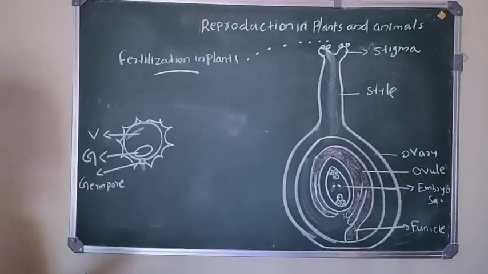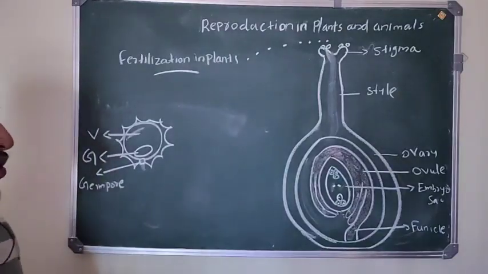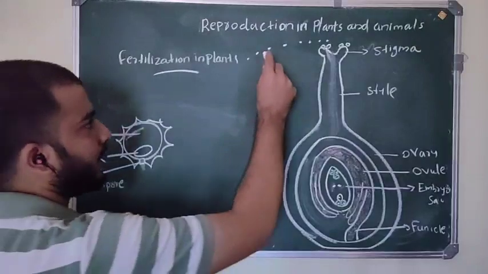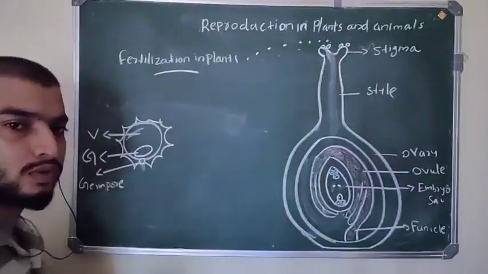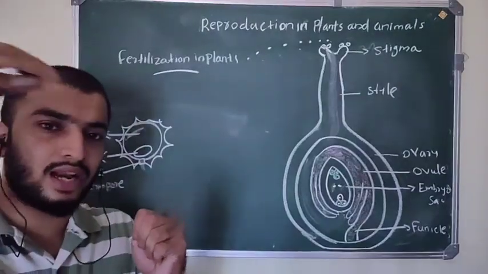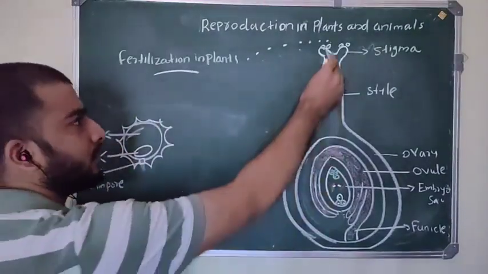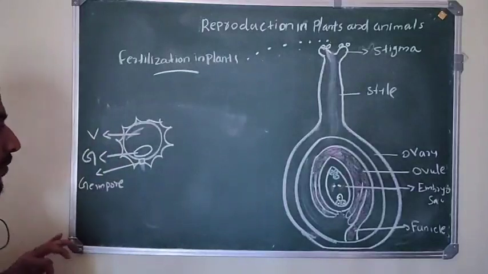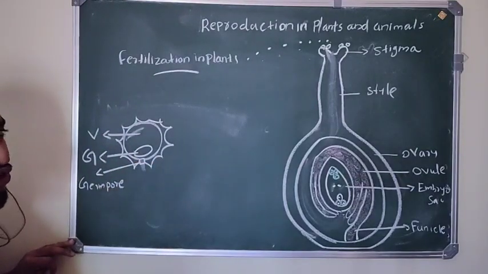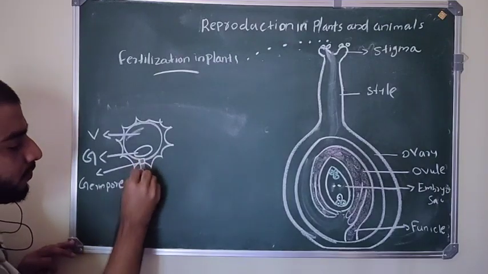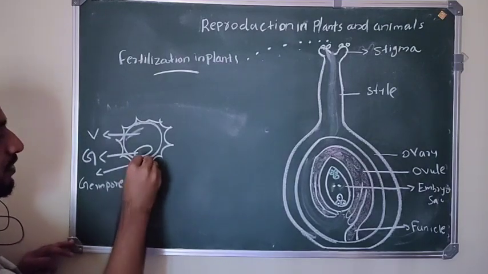Okay, so these things you already know. So let's look at what is happening during the time of fertilization. After pollination, these pollen grains land on the stigma of the flower. That is the first step. Then what happens? These pollen grains develop a pollen tube through this germ pore.